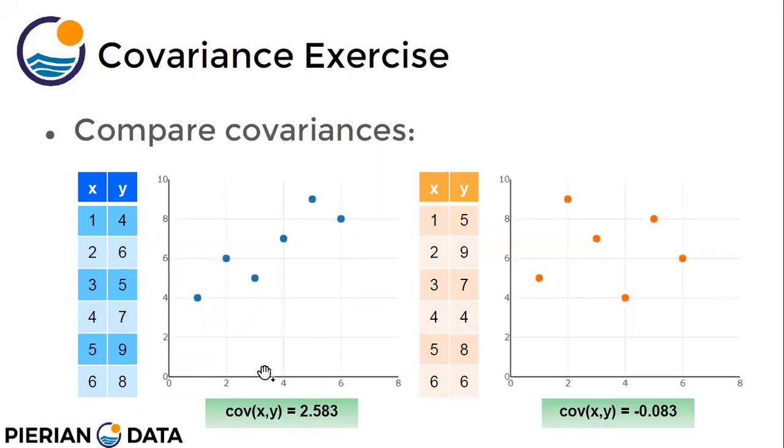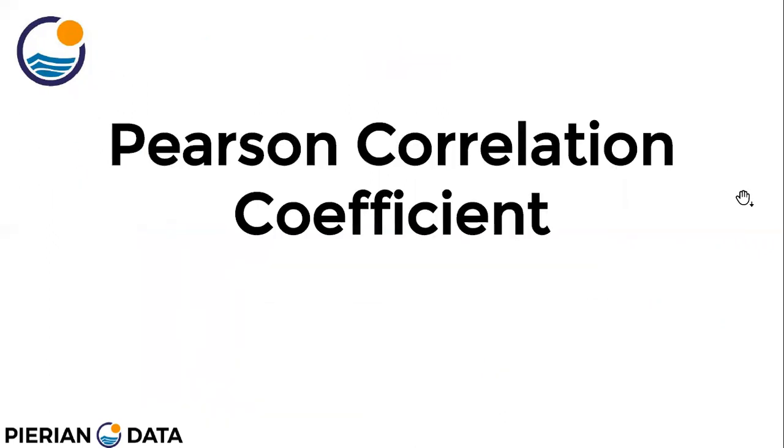Here the covariance is more, so we see the relation because both are increasing. If you increase your x, the y is also increasing. There is a trend, they look related to each other. Then there is no trend in the orange data. The covariance that we found mathematically is almost zero, and there is no connection between the values of x and y. We don't see a trend, they are spread out randomly. If we increase x, the y is not necessarily increasing. Okay, so this is the importance of covariance.